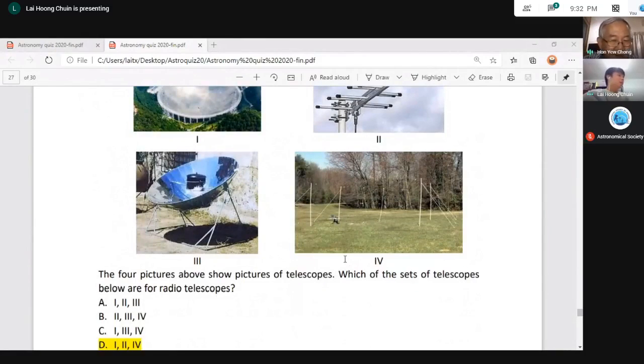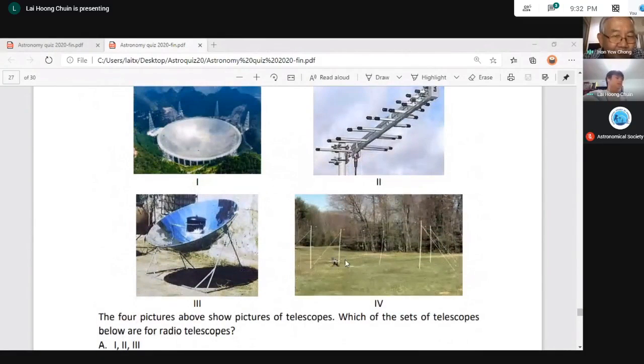So basically there are 4 pictures here. Which of the set below are for radio telescope? You should know. If I know a bit, I can rule out number 3. So what's 3? A solar cooker. It looks like a telescope, a parabola, but the light is concentrated, and you cook your rice, your curry, whatever. So basically, it's a solar cooker. So straight away, you know 3 is wrong.